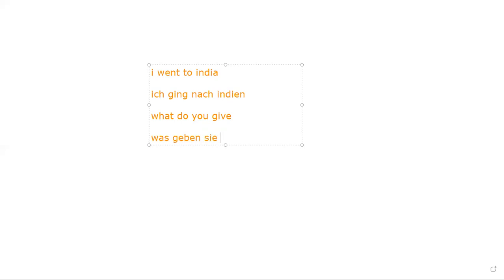Now, for example, I went to India, past tense. With the help of this type of conversation, this type of session will help you, team. So, ich ging nach Indien. Is it clear to you? If I will say, what do you give? What should you give? So I can say, was geben Sie. If I will say, I give nothing, you will say, ich gebe nichts.